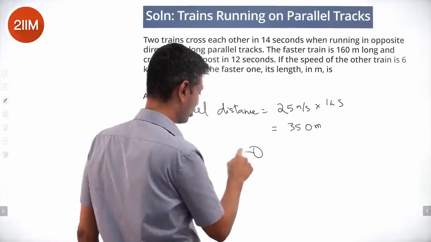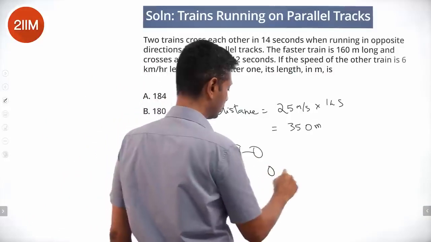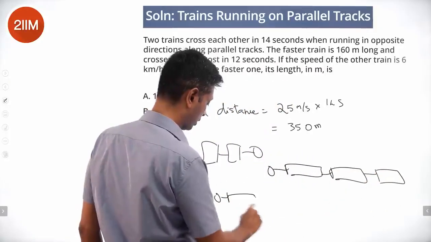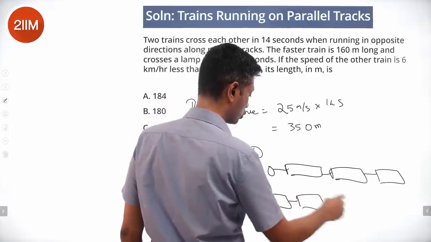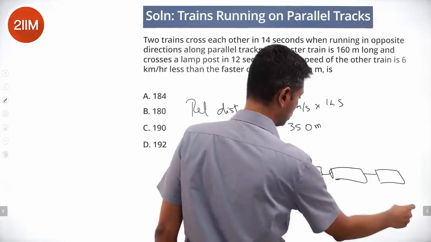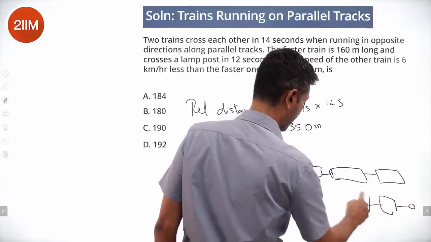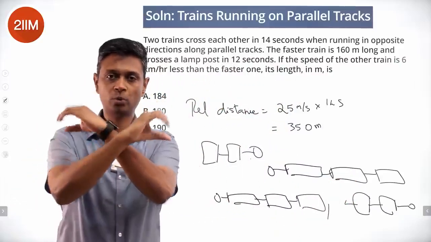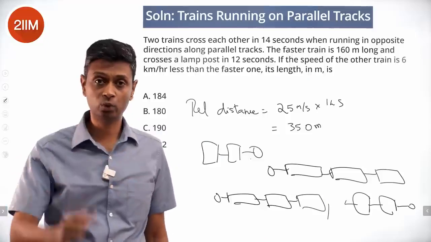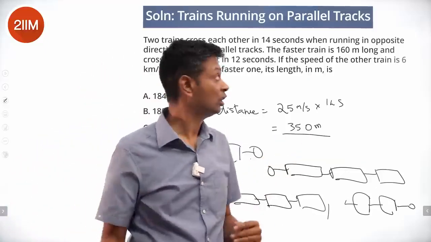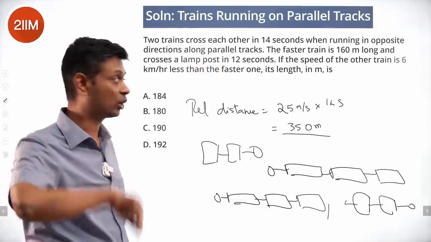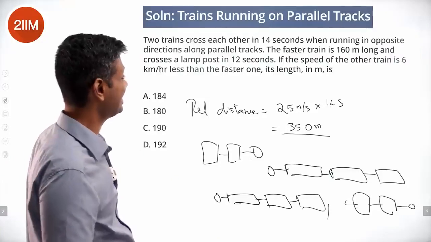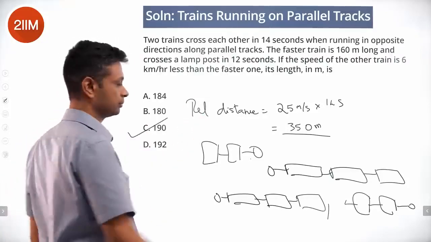The relative distance, they are crossing each other like this. That means this should have come somewhere here. This should have crossed over to this point. Exact same point. So from a point like this, they've crossed over like this. Relative distance is sum of the lengths of the two trains. This is 350 totally. One train is 160 meters long. The other one, its length, is the remaining 190 meters.